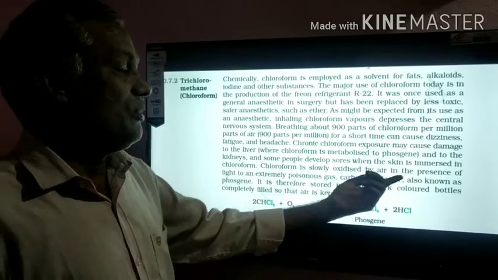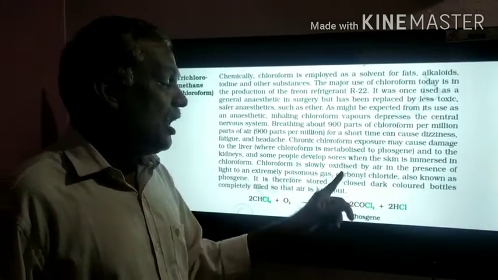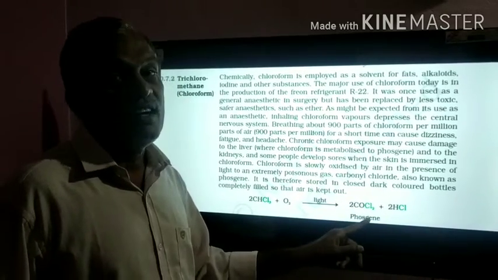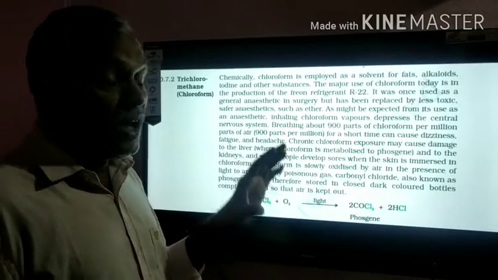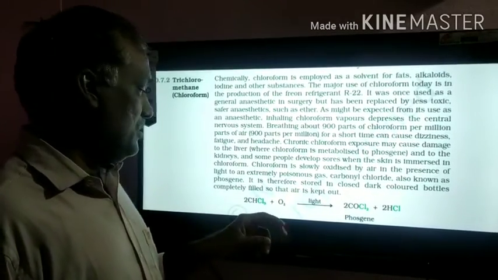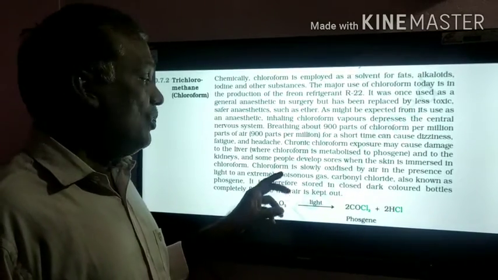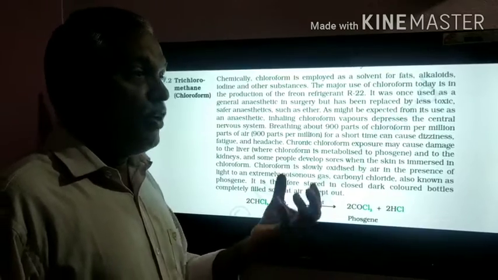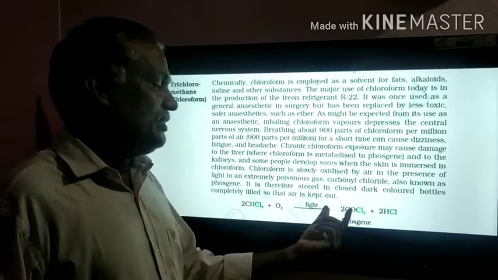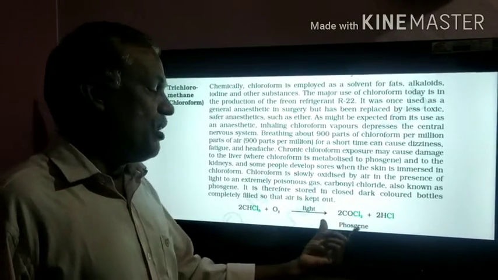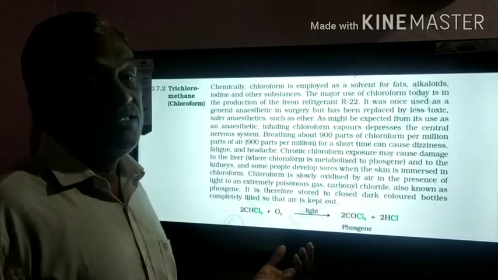Chloroform is slowly oxidized by air in the presence of light to an extremely poisonous gas called carbonyl chloride, or phosgene. That's why chloroform is stored in dark colored bottles which are completely filled, so that no air is present. Otherwise, in the presence of light, it oxidizes and forms carbonyl chloride, the phosgene gas. That's why it is very poisonous.